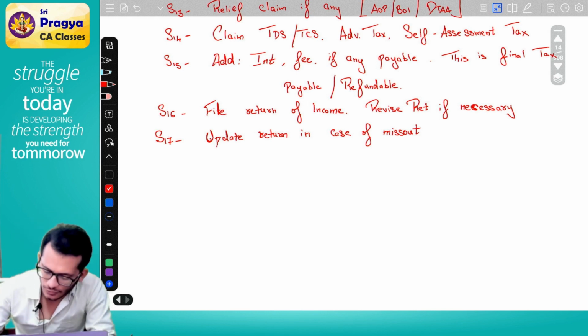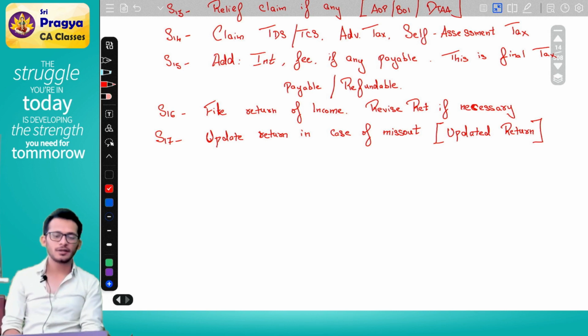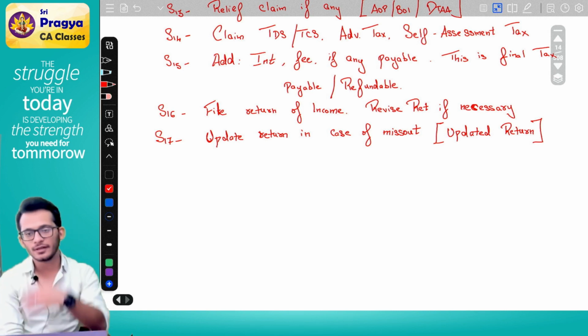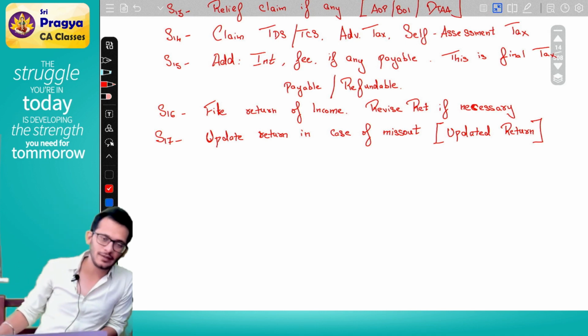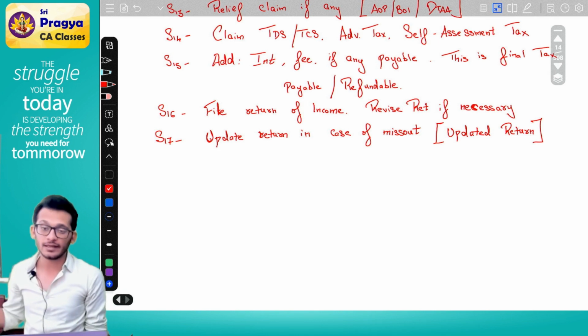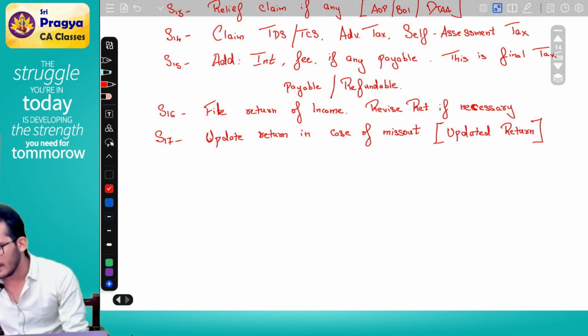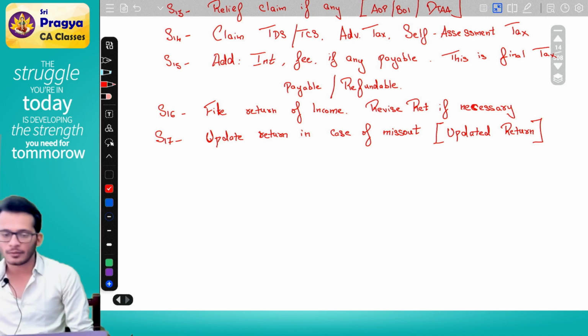This was a concept which you probably may not be aware about. It was introduced two years back, called the updated return, where if you have filed your return earlier but forgot to pay some money to the government, and now you remembered, you can file an updated return.